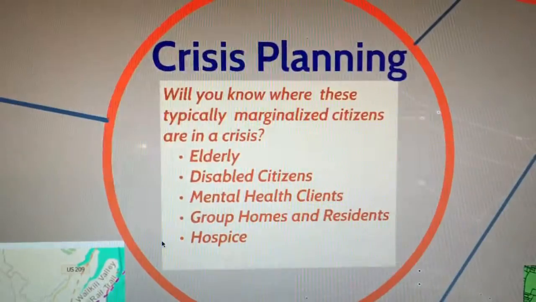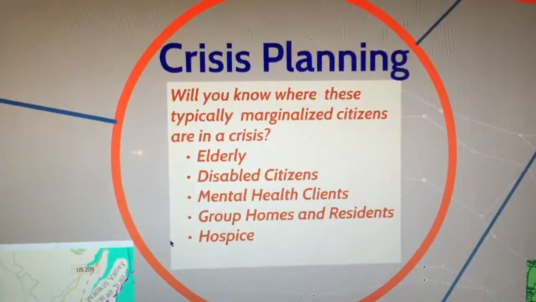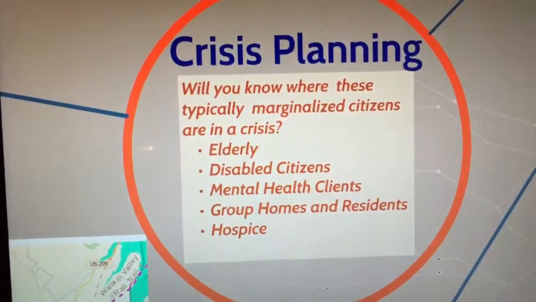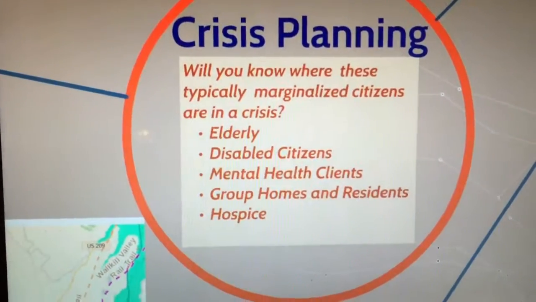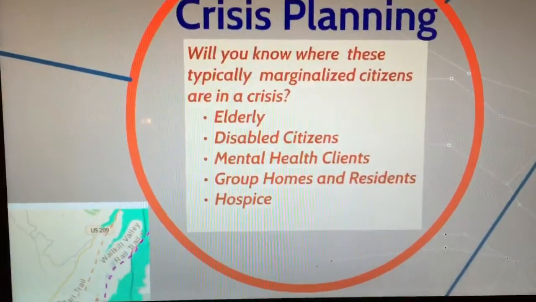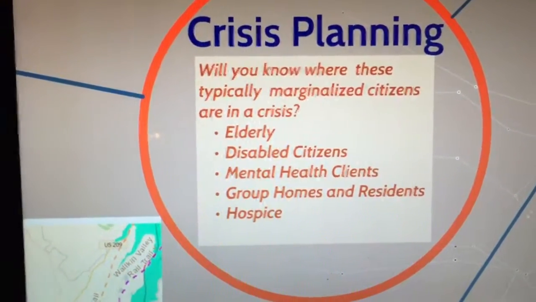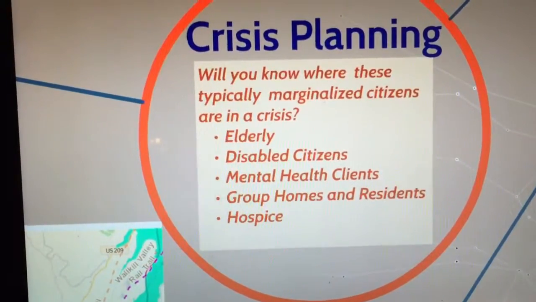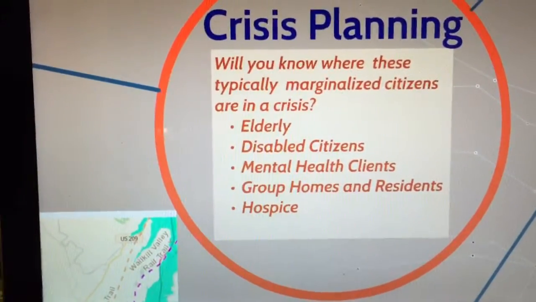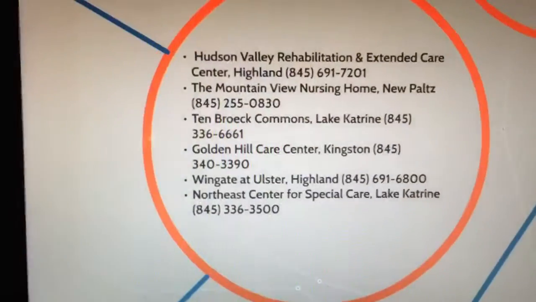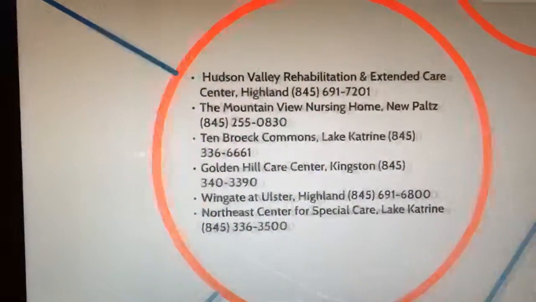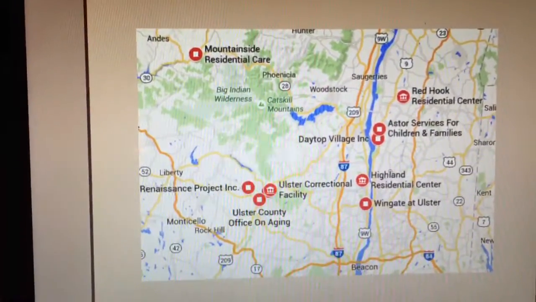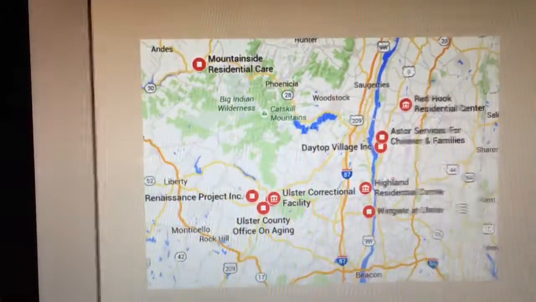During Katrina, many lives were lost because it was too difficult to find where some of the marginalized citizens of a community were. The elderly, disabled citizens, mental health clients, group homes and residents, hospice care, these places all need to be readily available. Through GIS, these locations can be mapped and they could be accessed much quicker.